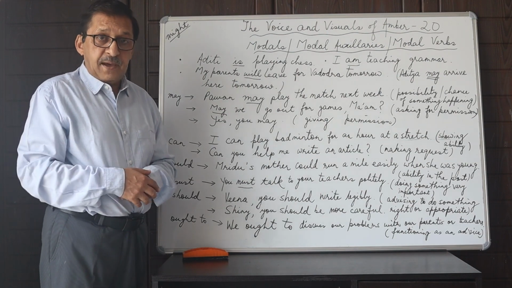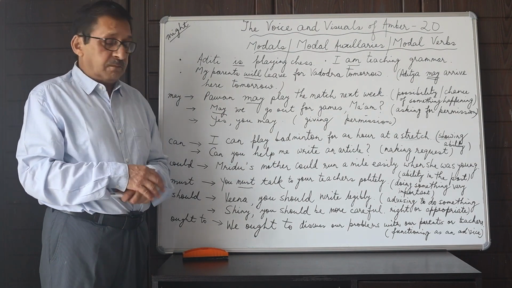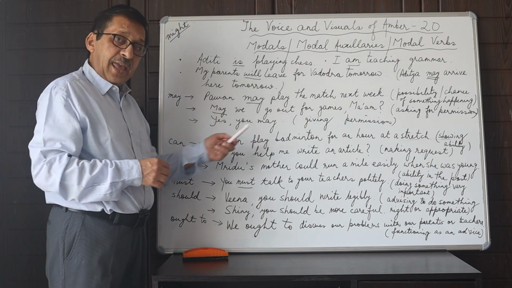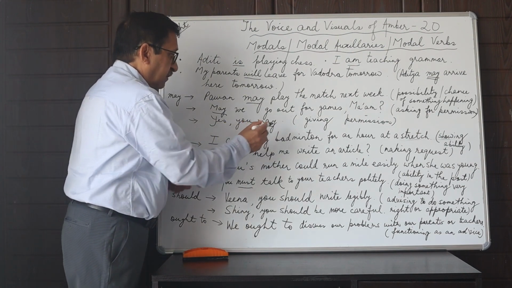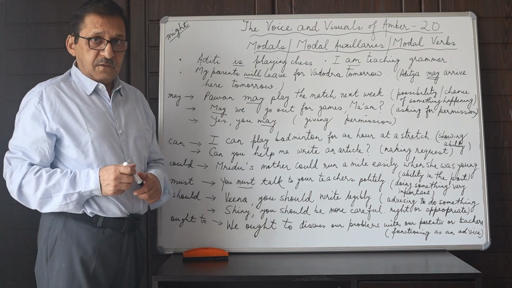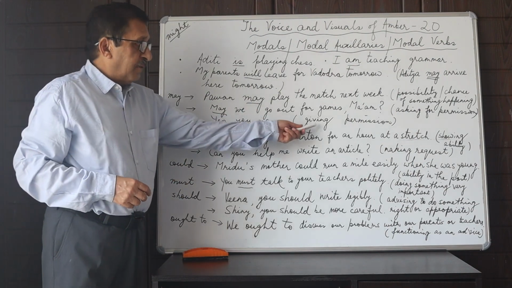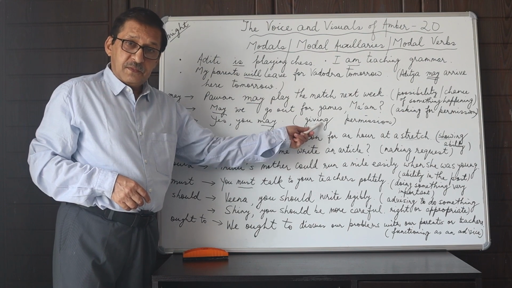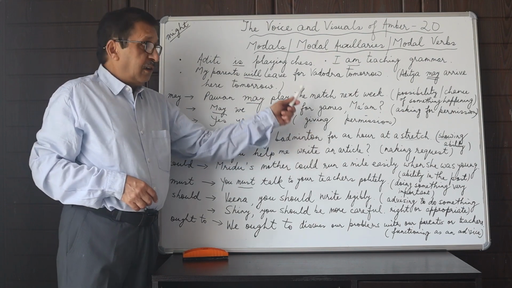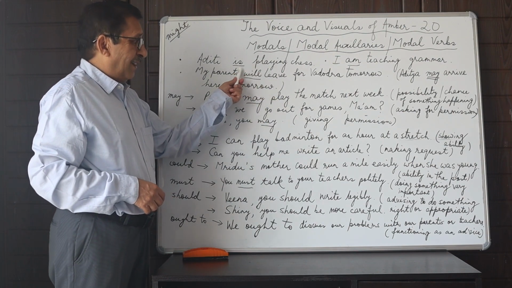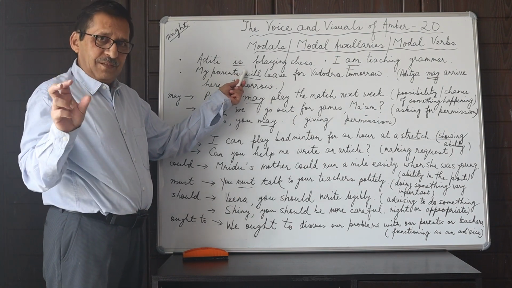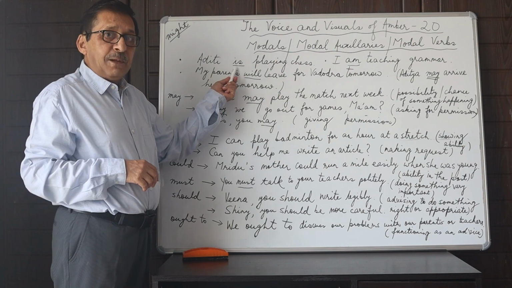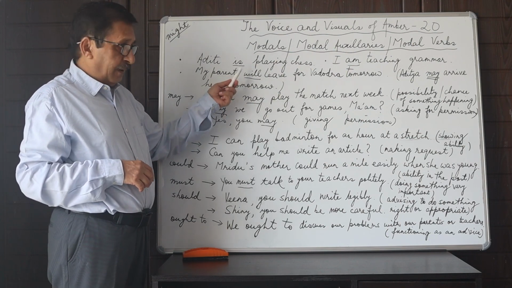And if ma'am or the teacher happens to be in a good mood, well, she says yes, you may. So which means you may go out for games now. So the function of may over here is giving permission. Alright? It is not to determine the time of action, as was the case with the helping verbs or the auxiliary verbs.